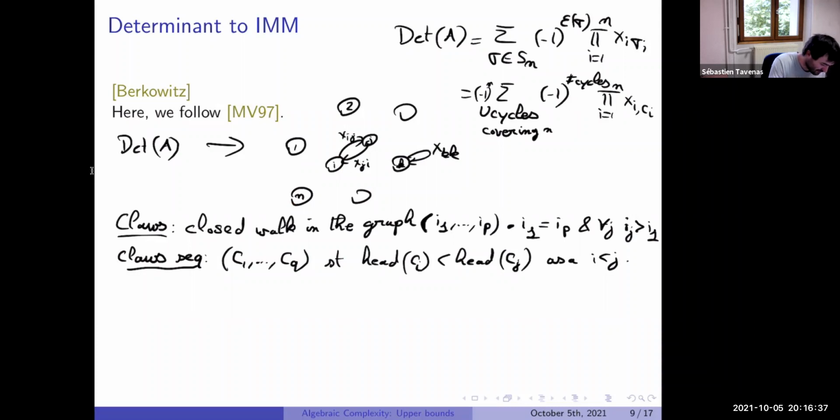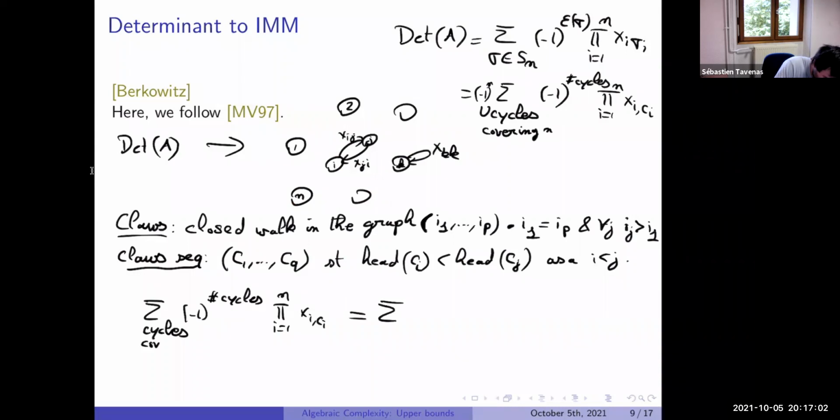Okay, and the big result by Mayer and Lindström is to notice that the sum over the cycle coverings, with sign minus one to the number of cycles, is the same as the sum over the closed walk sequences. We need one condition: the sum of the lengths of the closed walks is n. And the weight is the product of x_i and the vertex following i in the closed walk sequence.